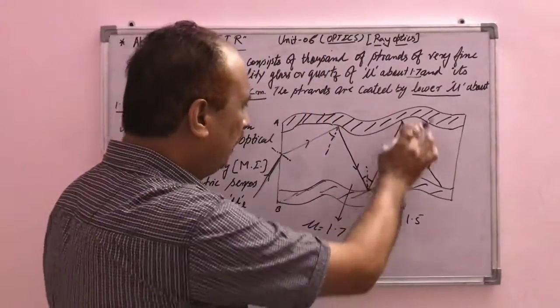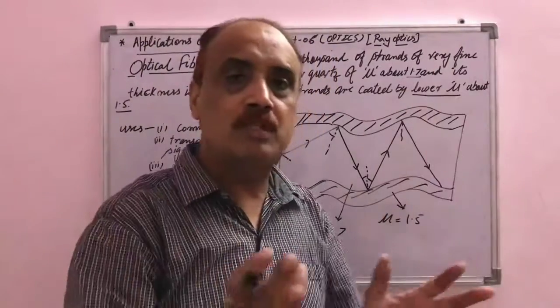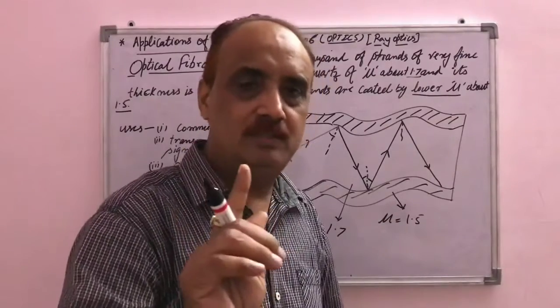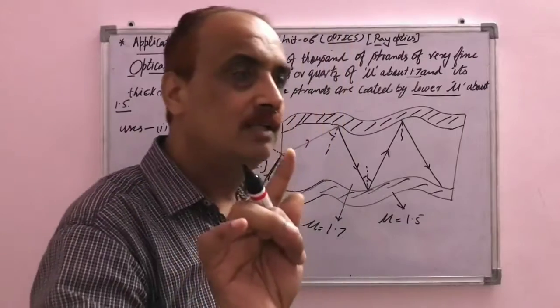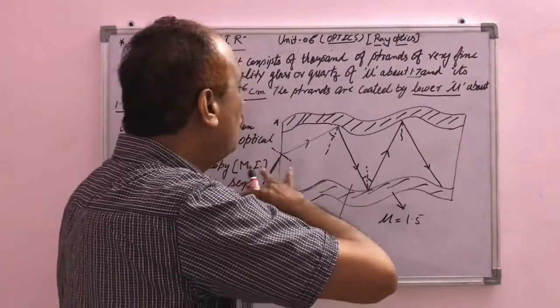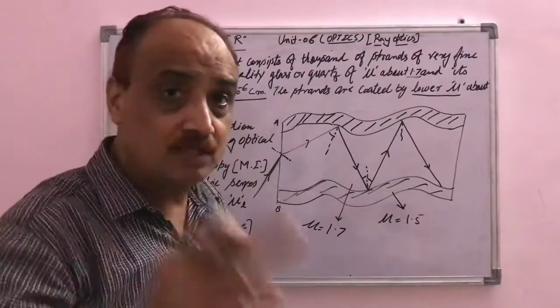Such activity is not seen at the same moment in all the thousands of filaments. No, the situation is that this condition occurs only in one strand. It means a thousand signals or a thousand optical rays can be passed through one optical fiber at the same moment.